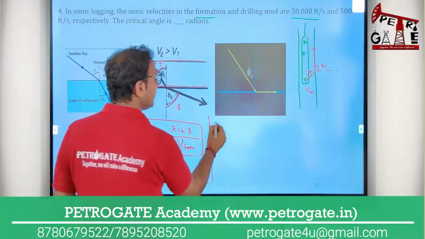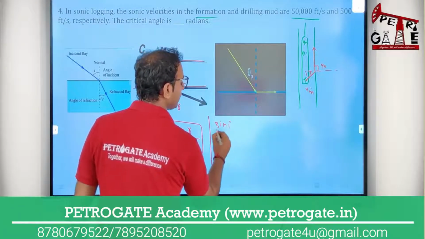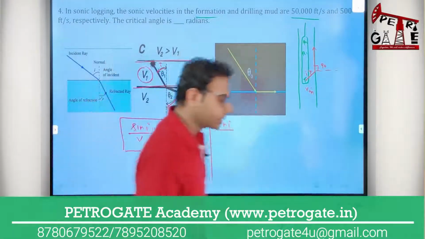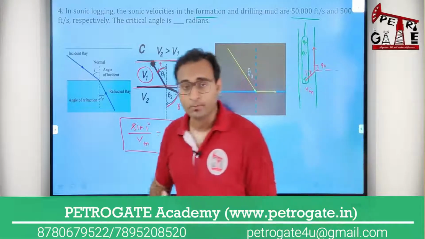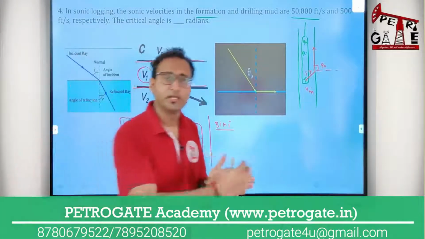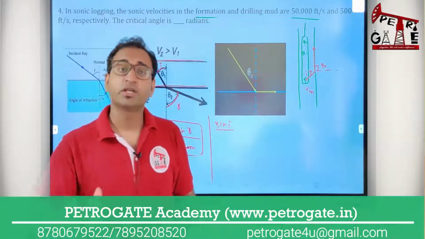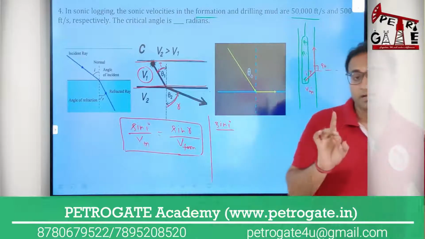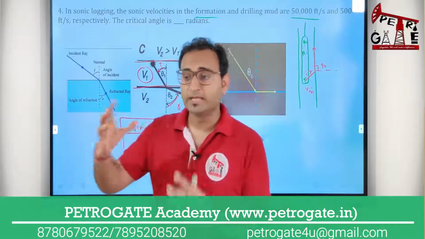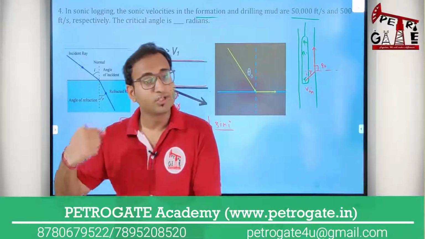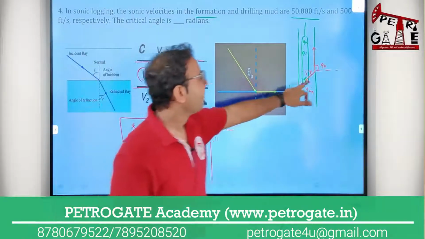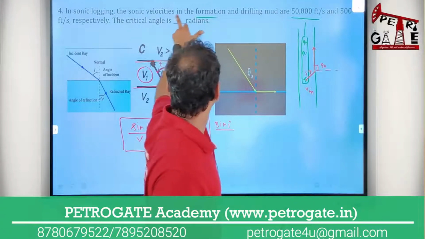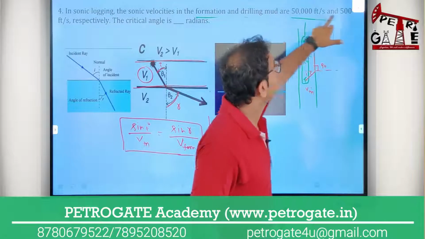Now I am putting the values, sin i I have to calculate. Okay, V mud you are having or not? Yes. One very important point I am telling you: the velocity of the sound wave depends on the density of the formation in which it is moving. If the density of the medium is higher, the velocity of the sound wave is also higher. So mud has very low density, which means the velocity in the formation is higher and in mud the velocity is very, very low.